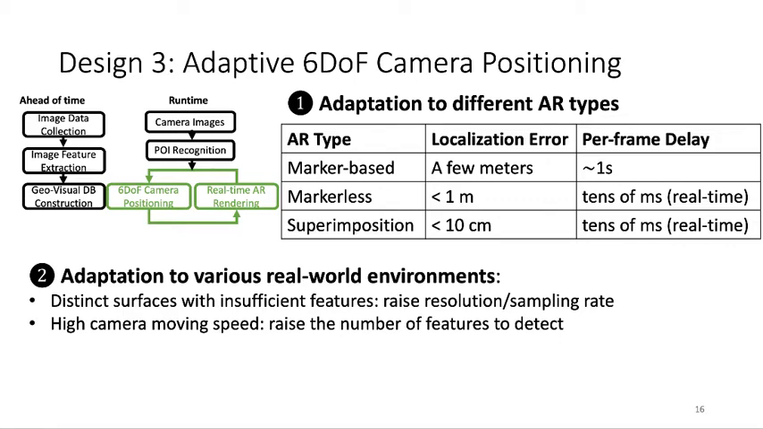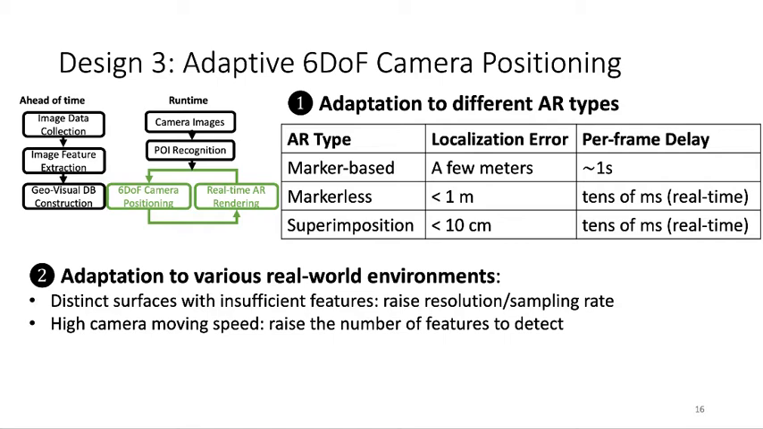For markerless AR that renders an AR object in free space, the localization error is typically required to be less than 1 meter, and the delay should meet the real-time requirement. And for superimposition, because it provides an alternative view of the object, the tolerance error is smaller than 10 centimeters, and it's a very interactive AR effect. So the delay should be tens of milliseconds, which should also be rendered in real time.